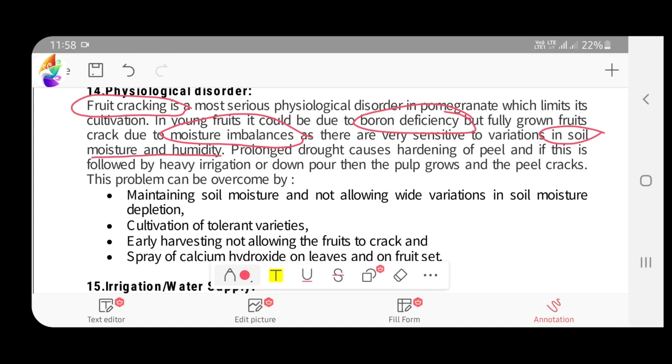Prolonged drought causes hardening of peel, and if this is followed by heavy irrigation, means sudden heavy irrigation after a long dry spell, it leads to the peel cracking, and the pulp will be reduced in sweetness. Okay, fruit cracking is due to boron deficiency, also moisture stress, also due to the humid climate. Okay, prolonged drought, keep in mind, prolonged drought causes hardening of peel, and if it is followed by a heavy irrigation or downpour, then the pulp grows and the peel cracks. Okay,